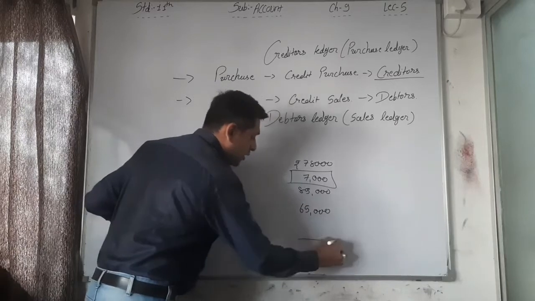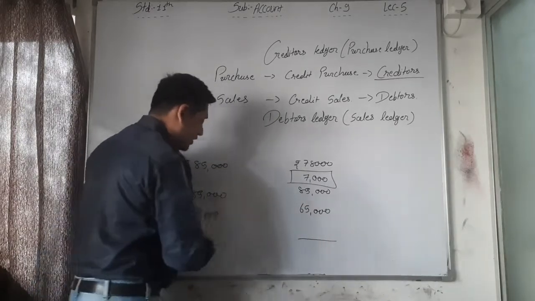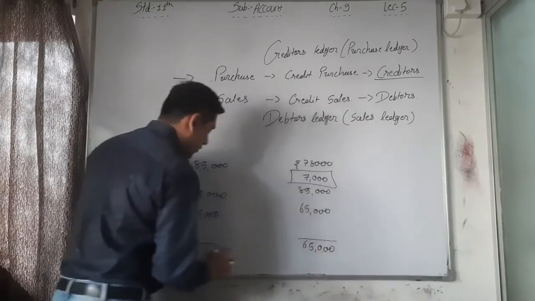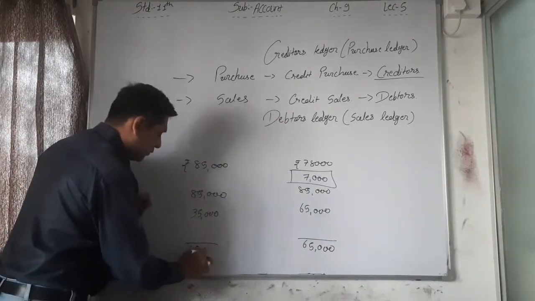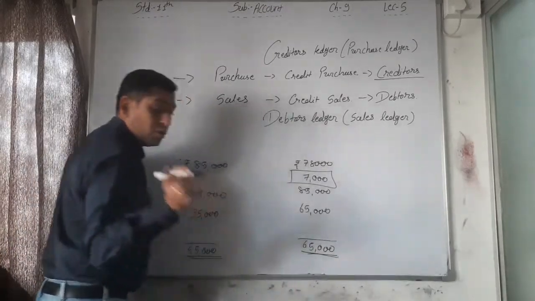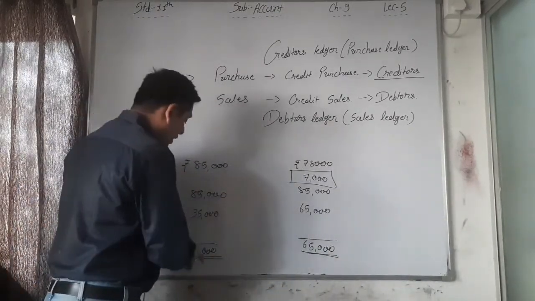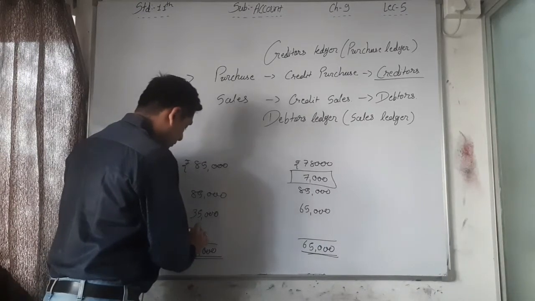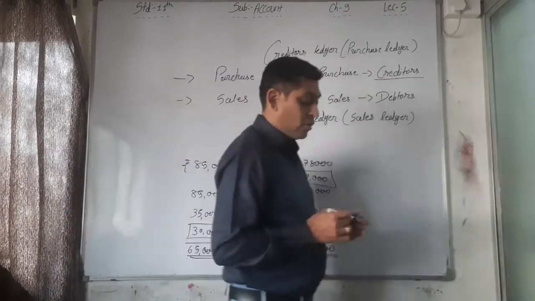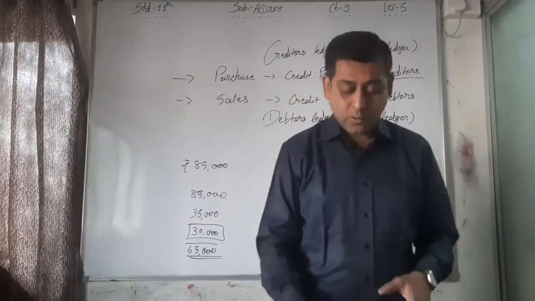So first of all, make the total. Which side is higher? This side. So write down this side 65,000, 65,000. Whatever the highest total, we have to write down on both sides first of all, and then find out the difference here, and that is called 30,000 is the balance, you can say debit balance or credit balance of the bank account.